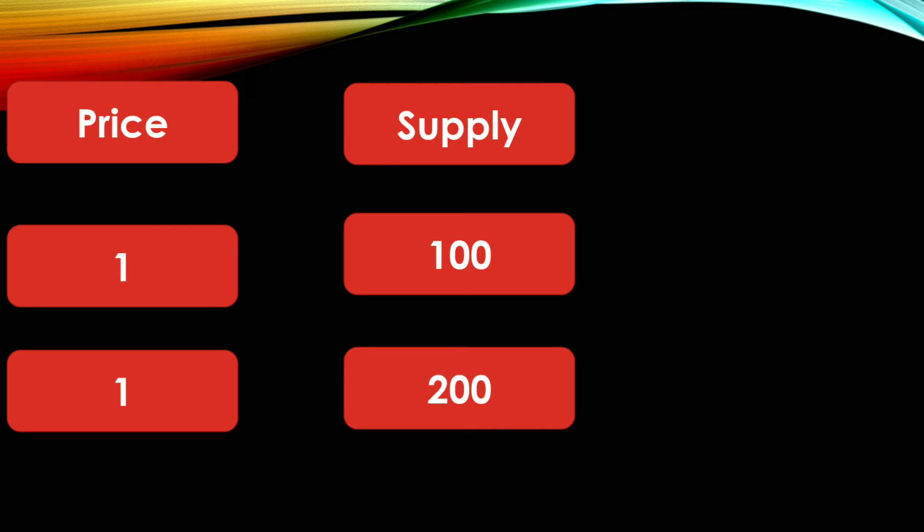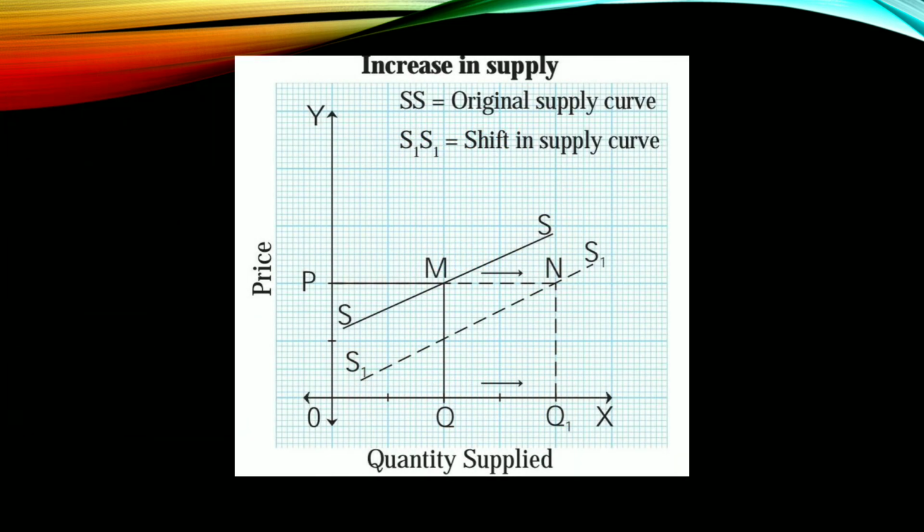So the same thing we will show in the graph. On the Y-axis, price is constant, so it will be a horizontal straight line. Original supply was Q. From point M, MQ is the original supply, so SS was the supply curve.